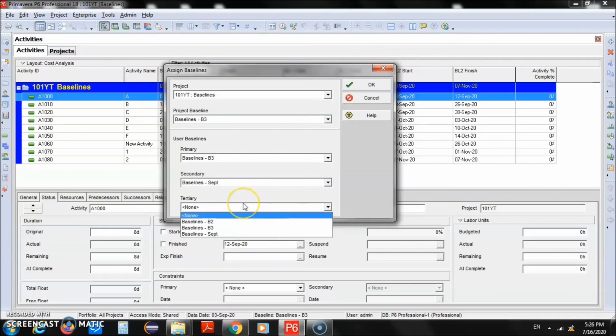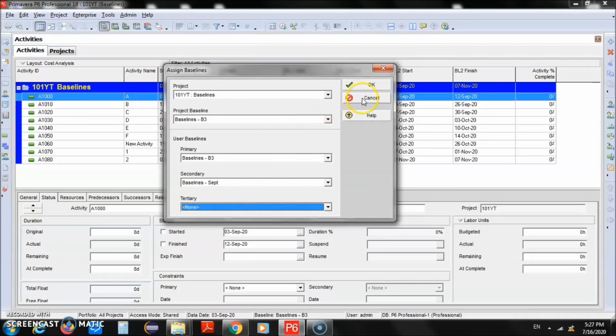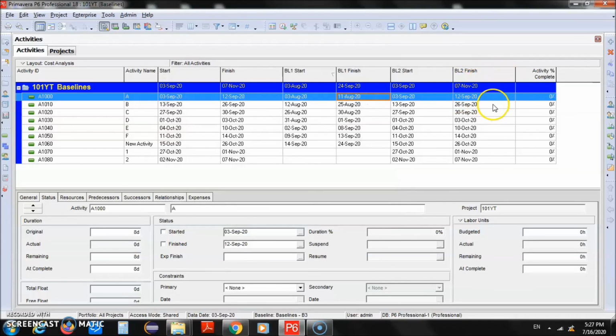So later on, if you create another baseline, that will include maybe the expenses as well, or that will include some of the resources as well. So you can just name it anything, and on the window that will be termed as B3. So BL3 start, BL3 finish. Similarly, in the cost and in the resources, you can have the BL1, BL2 as well. So that is how you can have multiple baselines to be displayed for the same project.